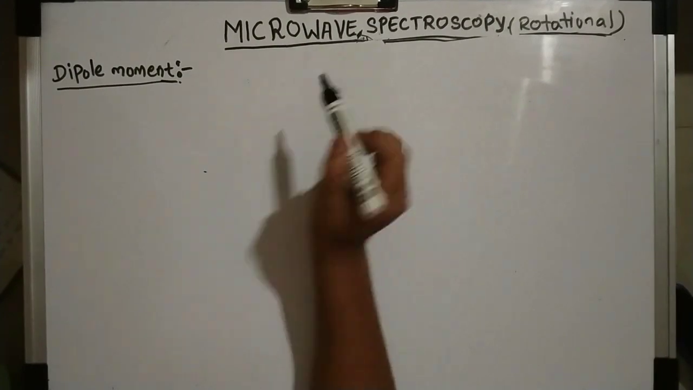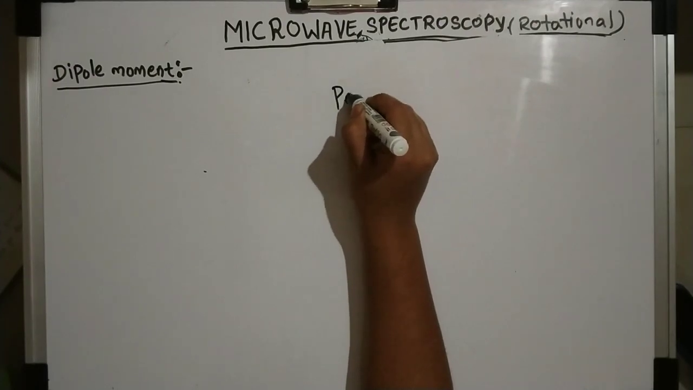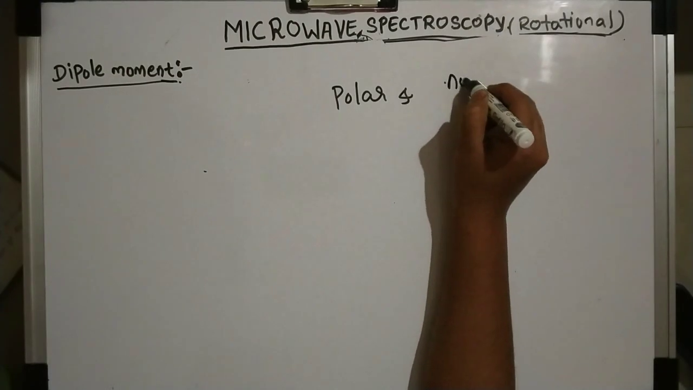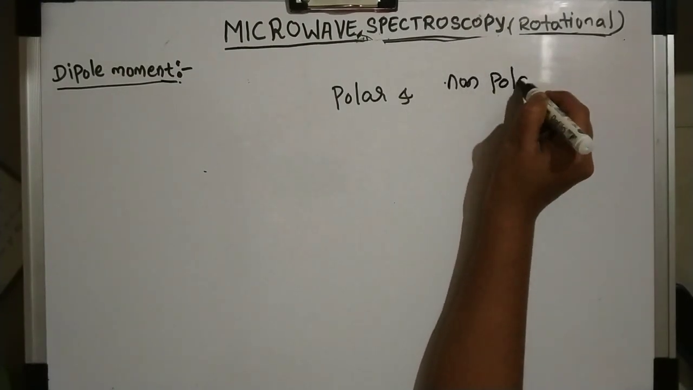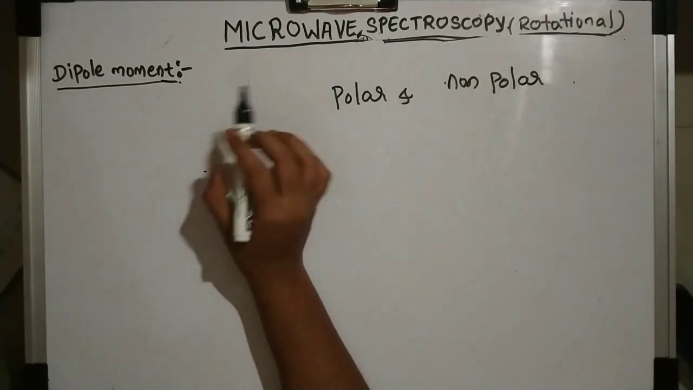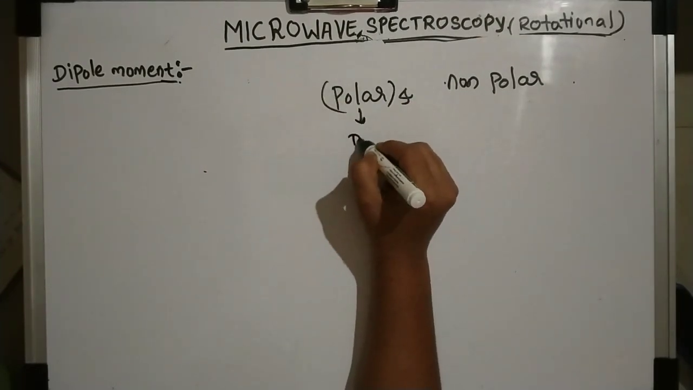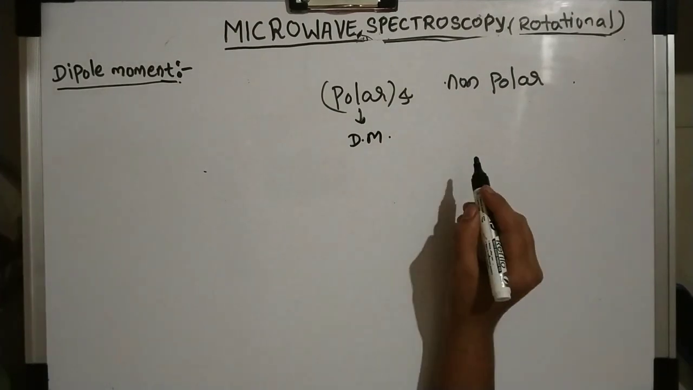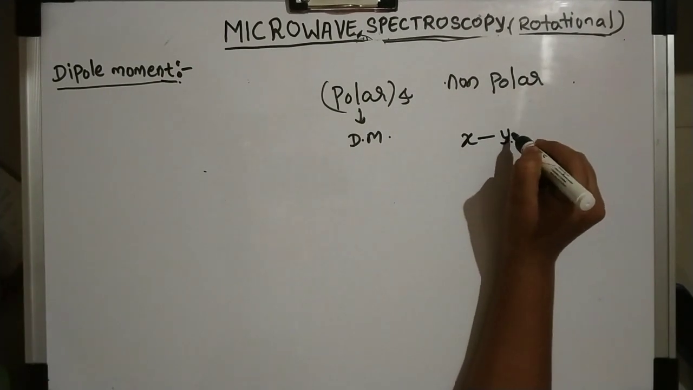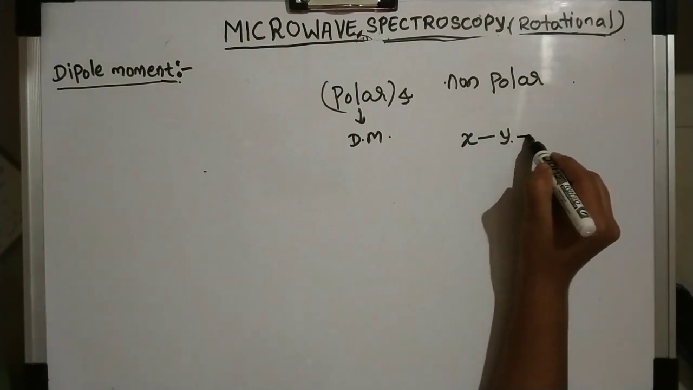So what is dipole moment? We all know that there are two types of molecules: polar and non-polar. All polar molecules have a dipole moment. Suppose we take a molecule such as X bond Y. Here, what does a permanent dipole moment mean?